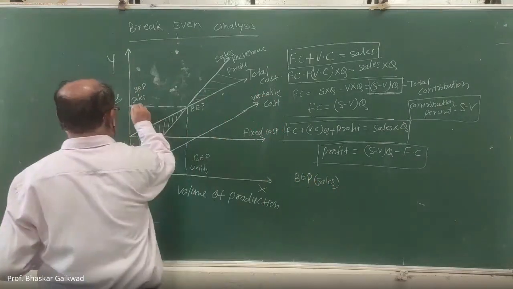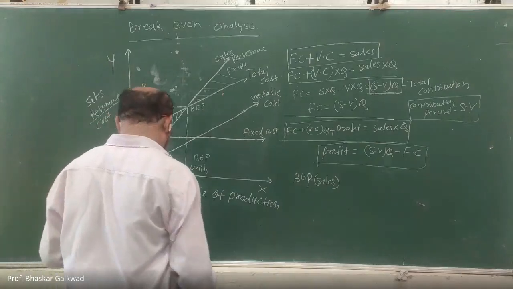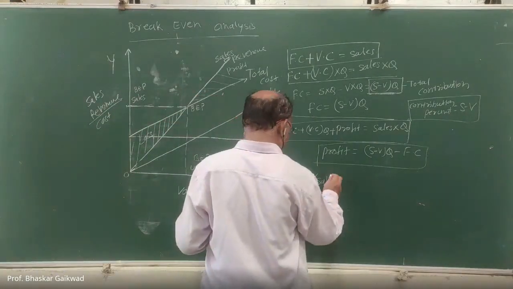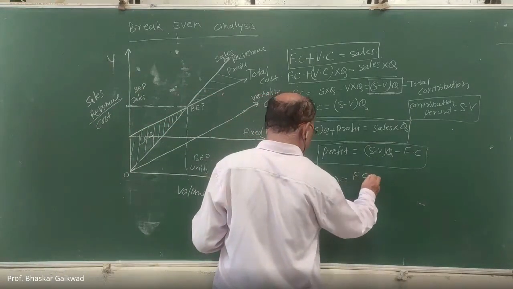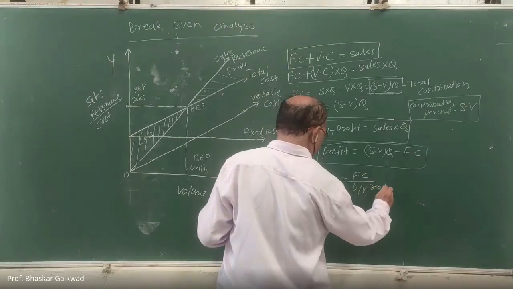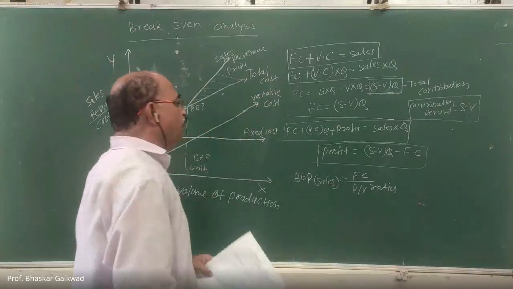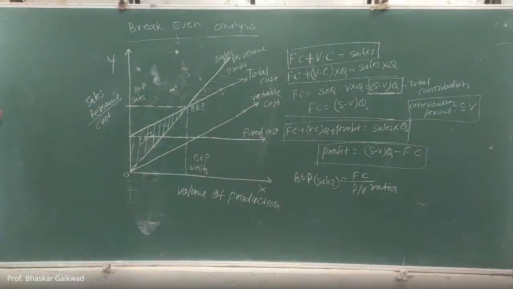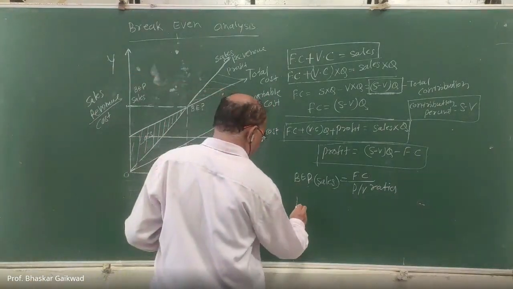This break-even is equal to fixed cost divided by PV ratio. PV ratio means profit volume ratio. Now how to calculate this PV ratio?